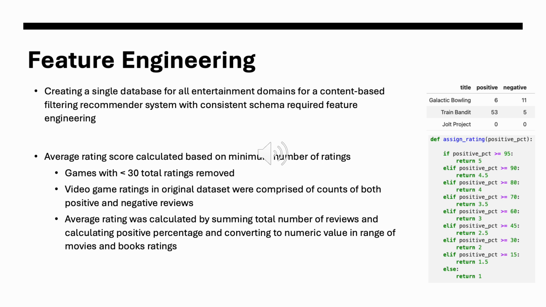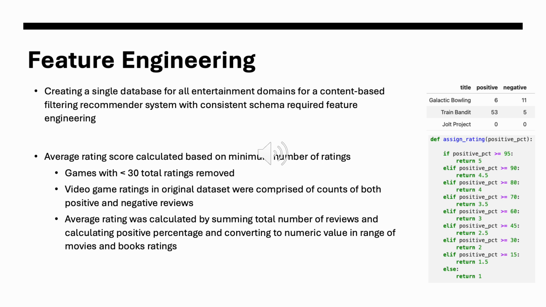The video games was a little bit more interesting. There was no numeric value for how somebody rated it. There was a value of the total number of positive reviews and a value for the total number of negative reviews. So what we did was we took the total number of reviews and we created a positive percentage. So in the case of the Galactic Bowling that's listed over there, the positive percentage would be 6 divided by 17, which is about 35%.